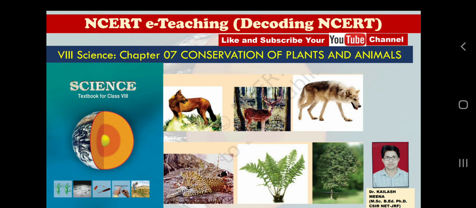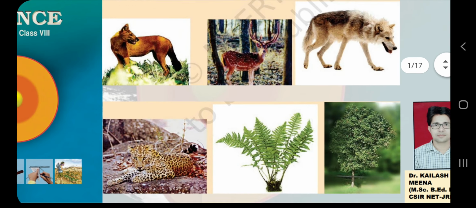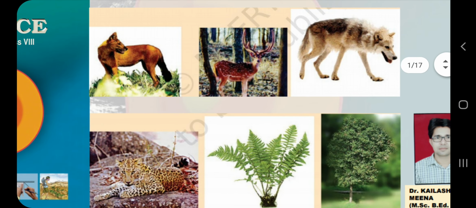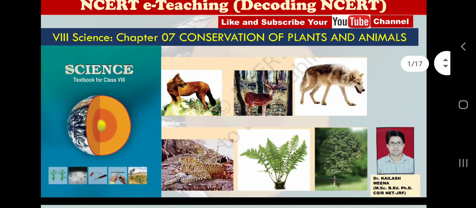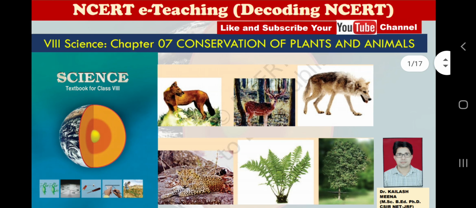I am Dr. Kailash Mina and today I am going to discuss chapter number 7 of class 8 science, which is conservation of plants and animals. You can see one picture in this slide of my presentation, which is taken as it is from NCERT, which shows some plant and animal diversity of any area. That is why I took this picture for the starting slide of my presentation.